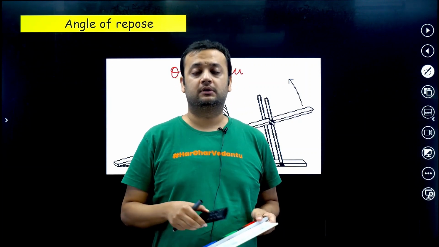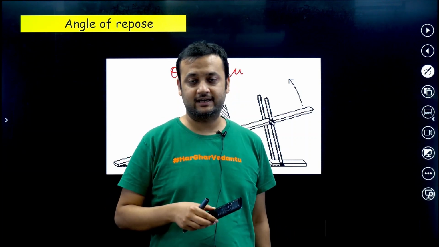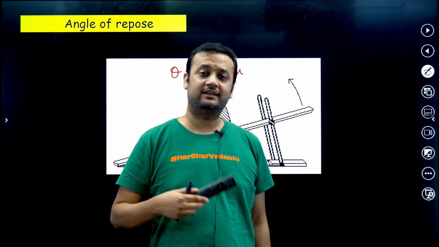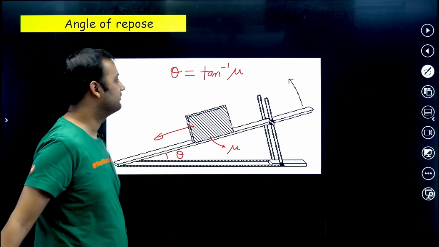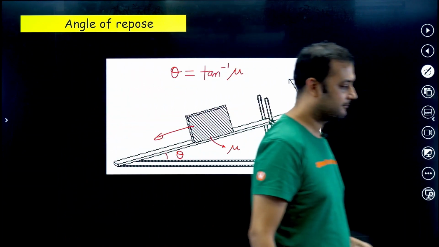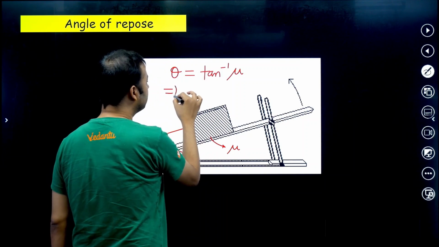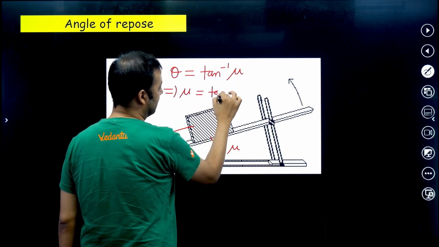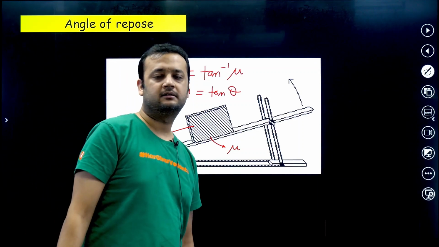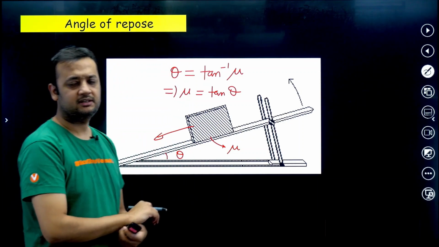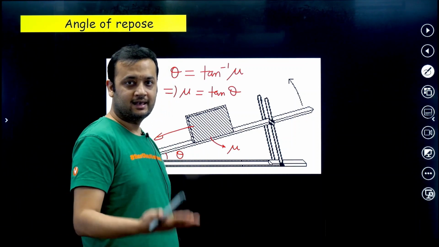Okay, so the angle at which sliding happens, that angle we can measure. That means we can measure theta. So once we find the value of theta, we can simply say that mu is equal to tan theta, right? That way you can measure the value of the coefficient of friction between the block and the surface of the incline by measuring the angle of inclination, or by measuring the angle of repose experimentally.